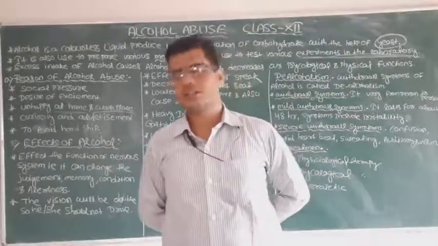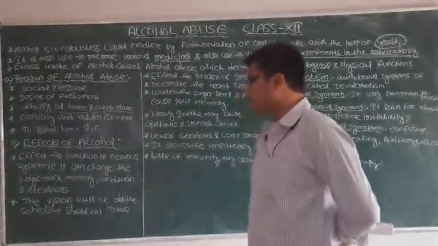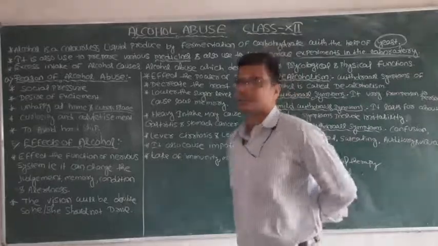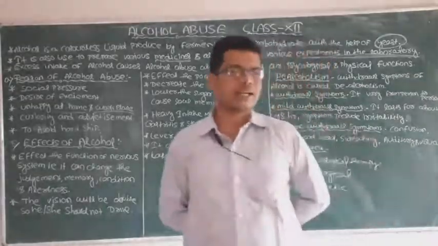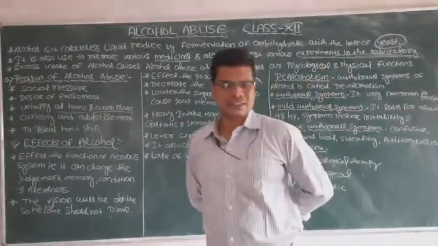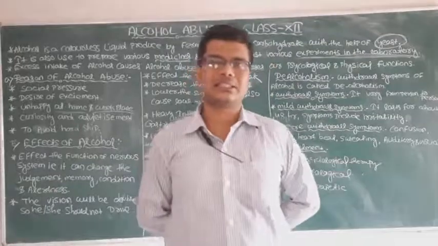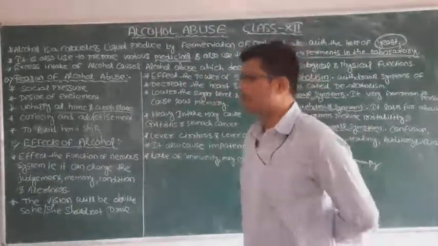The person loses judgment, memory, coordination and alertness. That means the person will not identify which place they are going to, or what the alertness is. Any person may sleep at any place. So these are the different types of effects.